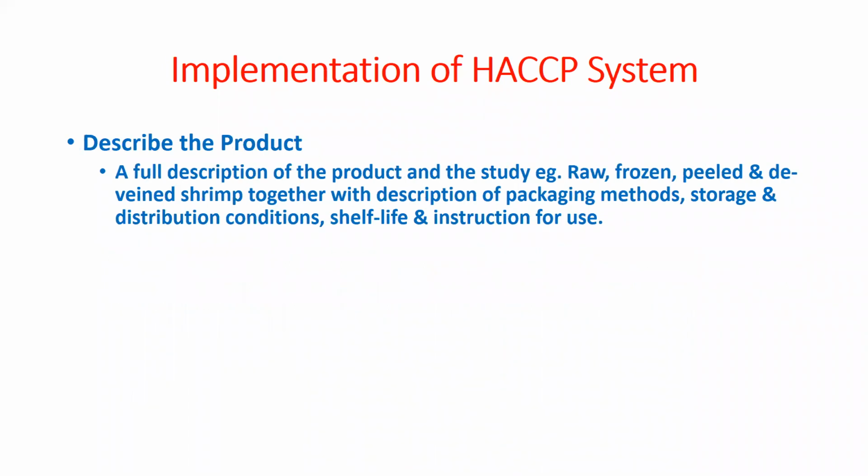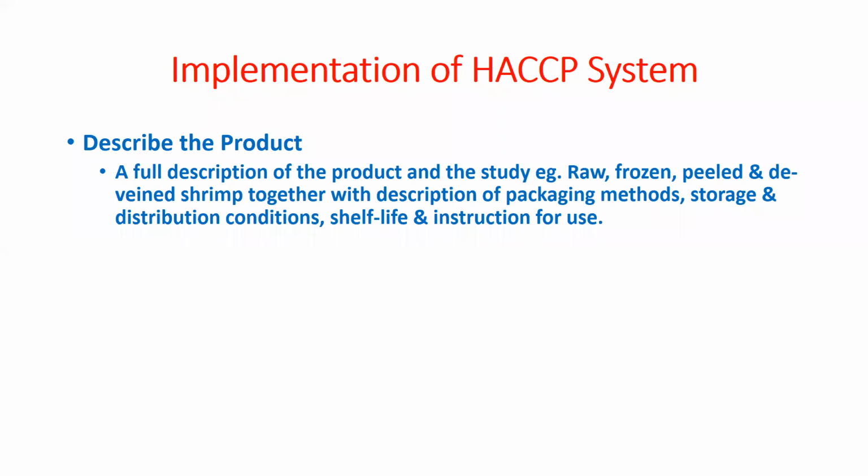Then second is to describe the product. We must describe the product. So a full description of the product and the study is required. For example, whether it is a raw product, a frozen product, or peeled and deveined shrimp, with a description of the packaging method, what kinds of packaging methods we have to use, storage and distribution conditions, shelf life, and instructions for use.